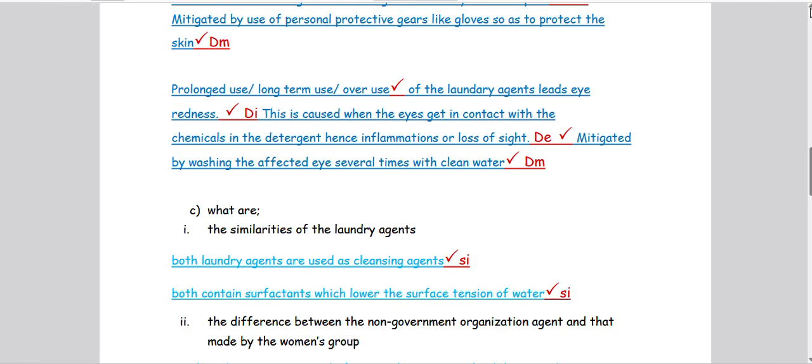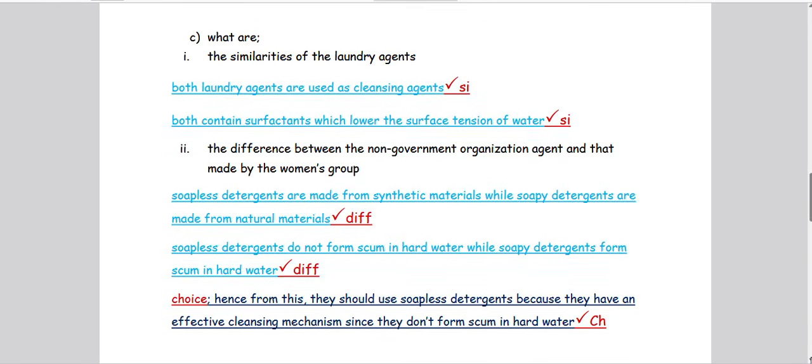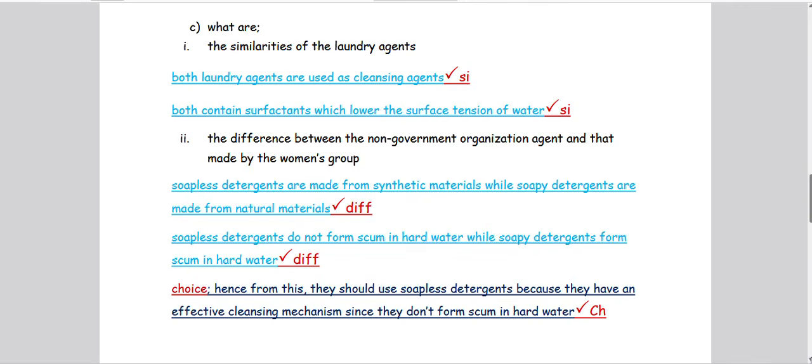That is the second side effect I gave you. Prolonged use of the laundry agents leads to eye redness. This is caused when the eyes get in contact with chemicals in the detergent, hence inflammations or loss of sight. How can it be mitigated? This can be mitigated by washing the affected eye several times with clean water. It has the 3 components, the DI, DE, and DM. You also take a screenshot of that.